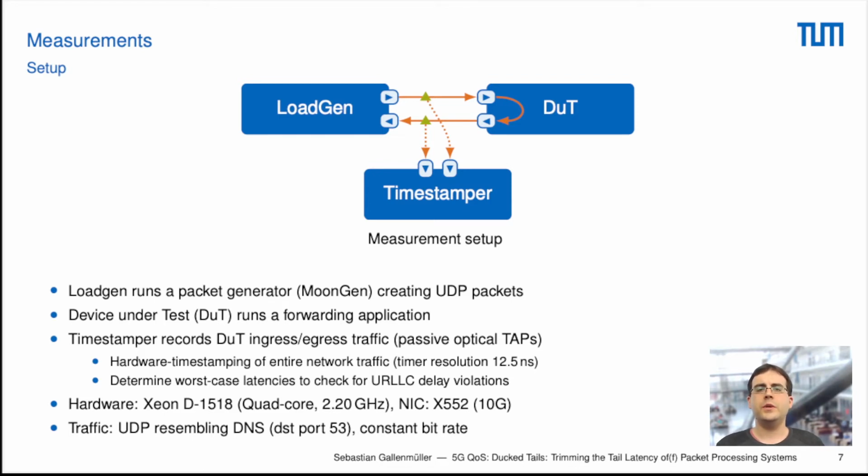For the network cards, we only use Intel X550 NICs that support 10 gigabit Ethernet, and all of these computers use the same processor, a quad-core processor with 2.2 gigahertz. Our setup also involves a third machine called timestamper. This is here to record all packets exchanged between the load generator and the device under test. One thing special about the timestamper is that it can actually timestamp every packet that it sees in hardware. So this allows us a very precise and accurate timestamping of all the packets that we see.